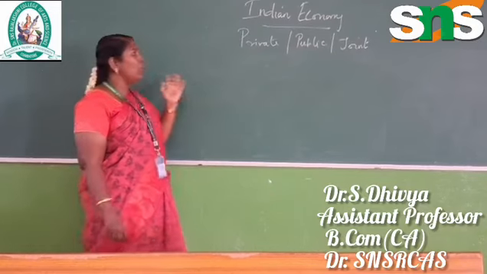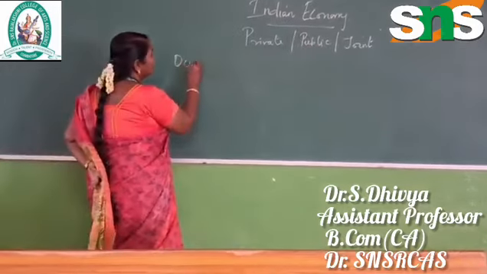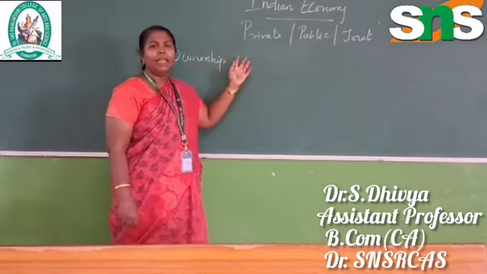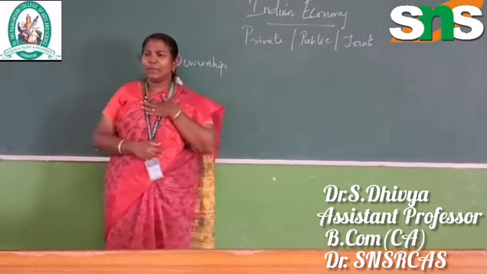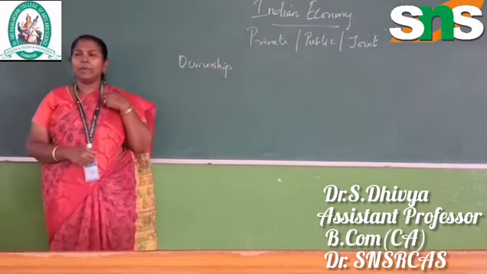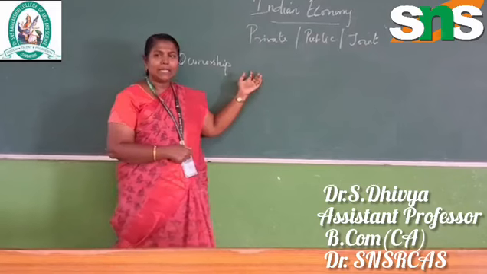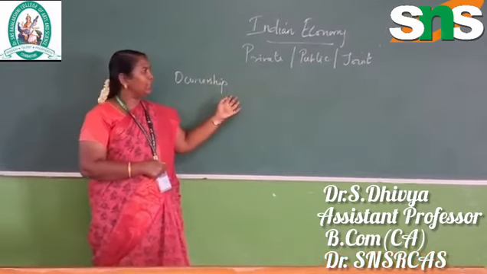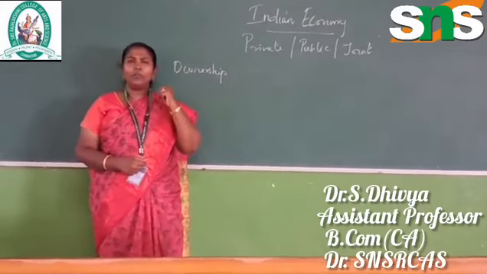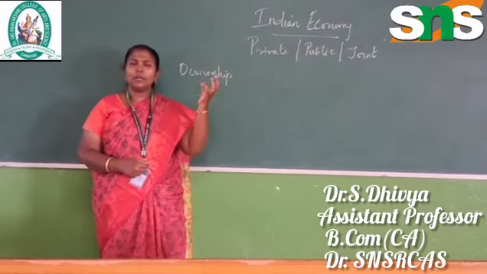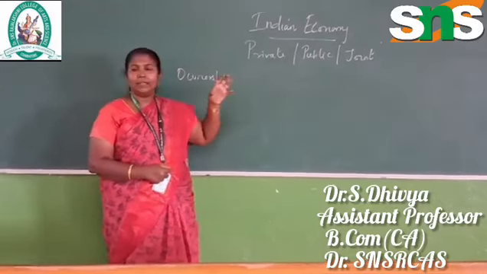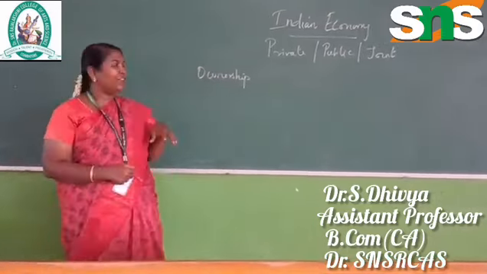First, we see the ownership of the sectors. When we talk about ownership of private sectors, an example is ICICI Bank or TCS or an Ambani company. These are private sectors, and the owner of the company is an individual person. When we talk about public, we can give examples of Indian Oil or a few banks, like State Bank of India. The government has more involvement, and the ownership of those sectors is public, meaning the concern is the government.